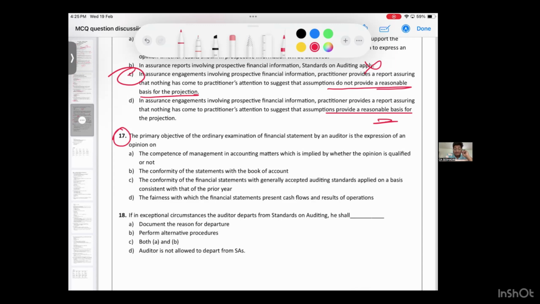So what is the answer for the above question? What is the correct answer? Option number C. Conformity of FS with accepted auditing standards.